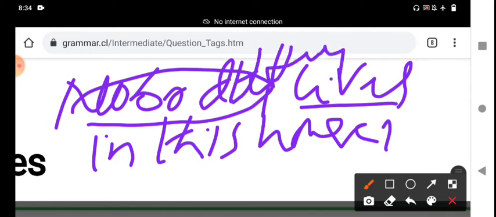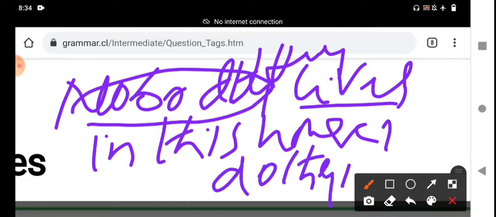That means the tag is do they, a positive tag. If it is simple present tense, do they? Nobody indicates a negative sentence. Do they?